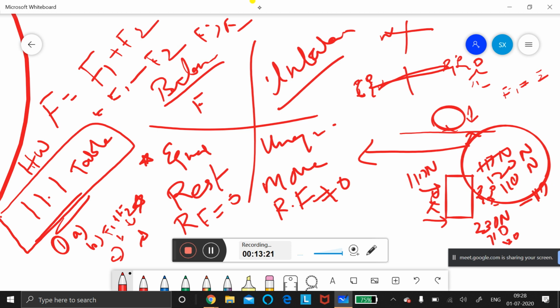Did you write, children? Next is D: ask your friend to move the box. When the box has started moving, you stop it in the opposite direction. Ask your friend to move the box when it is moving.